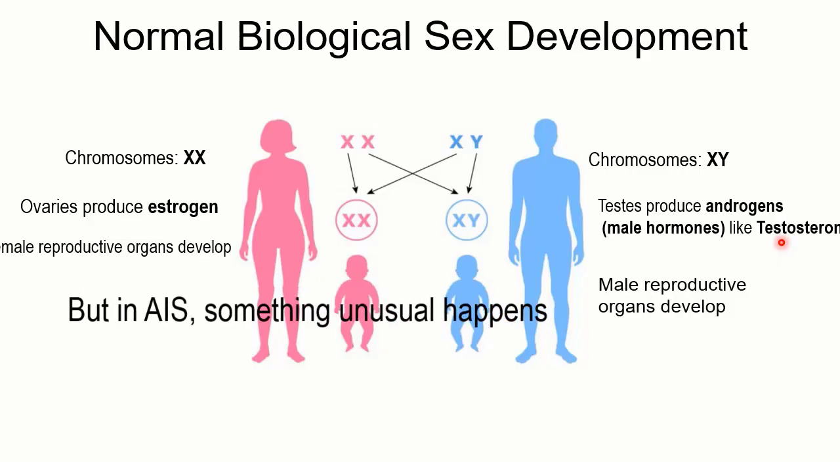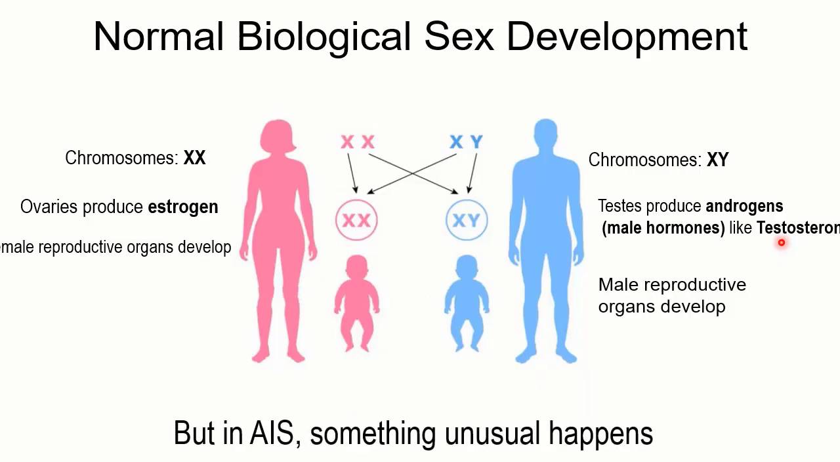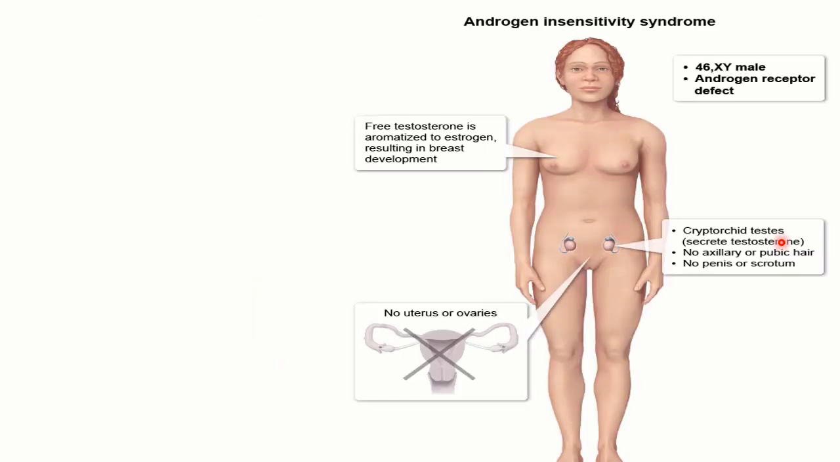But when you talk about AIS, something unusual is happening. If you look at this particular image, you are looking at a very normal female, but this is not normal. This is having an XY, and when you talk about XY, we usually say that this is going to be a male. But in androgen insensitivity syndrome, because of defects in the androgen receptor, the XY is not going to develop into a normal male.